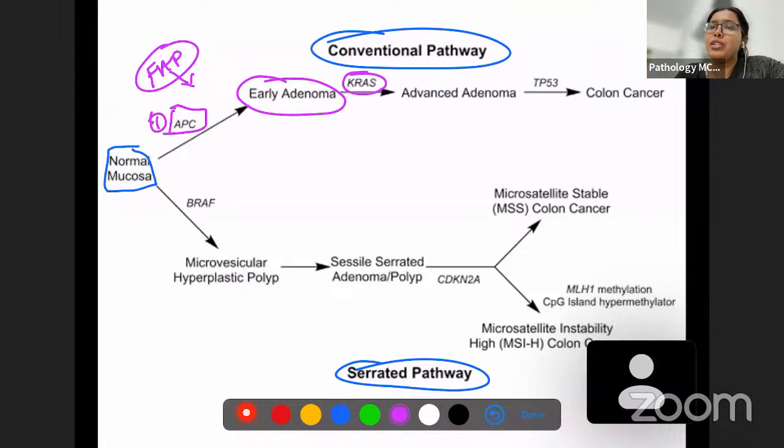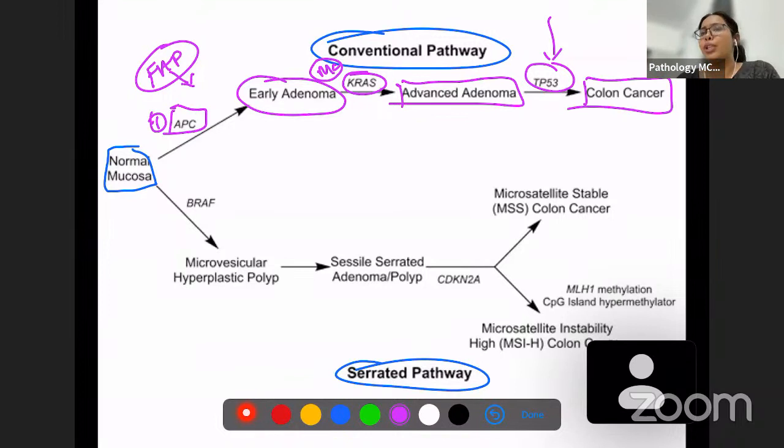This KRAS mutation is the most common mutation in this whole pathway. And then this will develop into an advanced adenoma. Okay. And this advanced adenoma will then acquire a TP53 mutation. Always in the end, you need a very huge mutation. TP53 mutation has to come in. And then you're going to have colonic carcinoma. Okay. This is the conventional pathway.